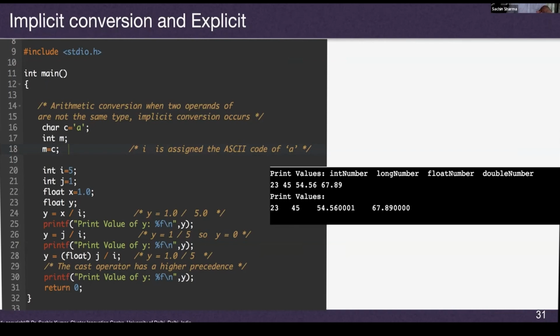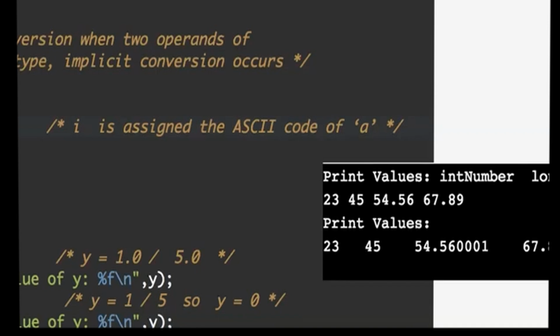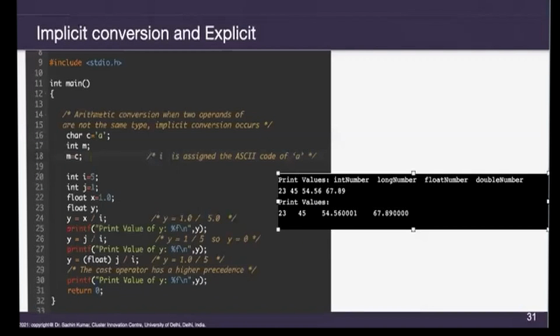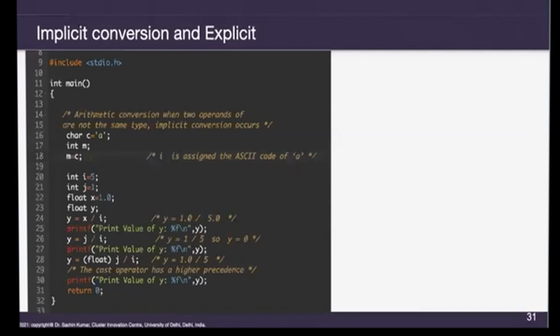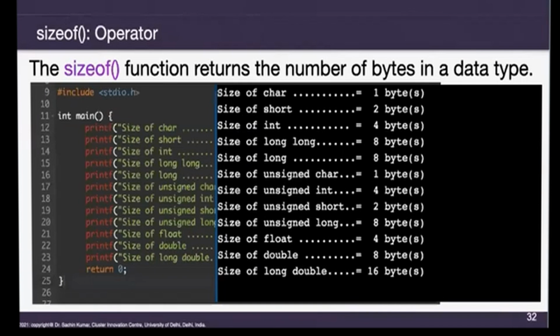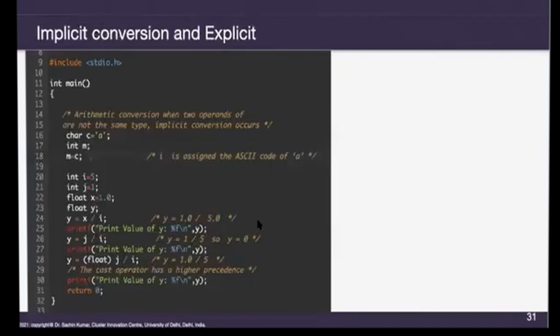So if you print these values, you will see this is the output which you are getting. In the first case, no, this is, I think, the previous code output. Okay, so if you run this, then you will get the output, as discussed in these comments, according to the requirement.